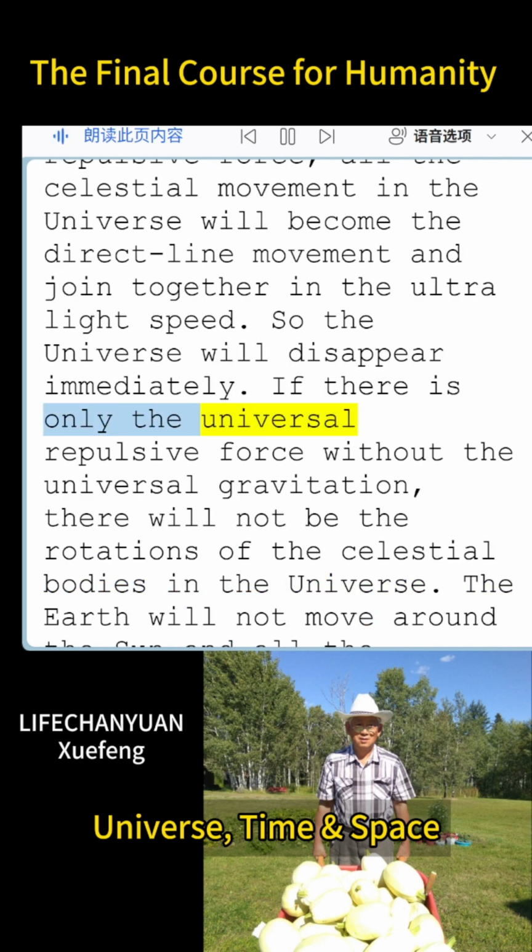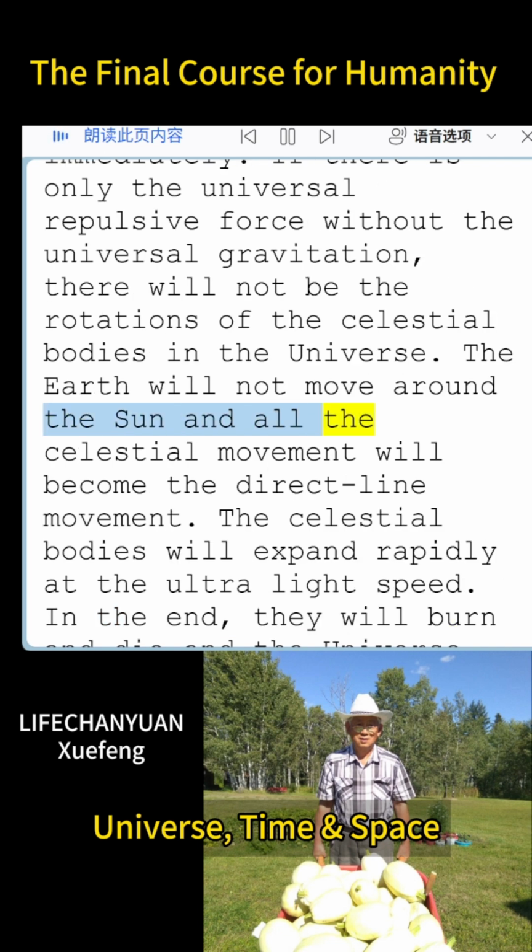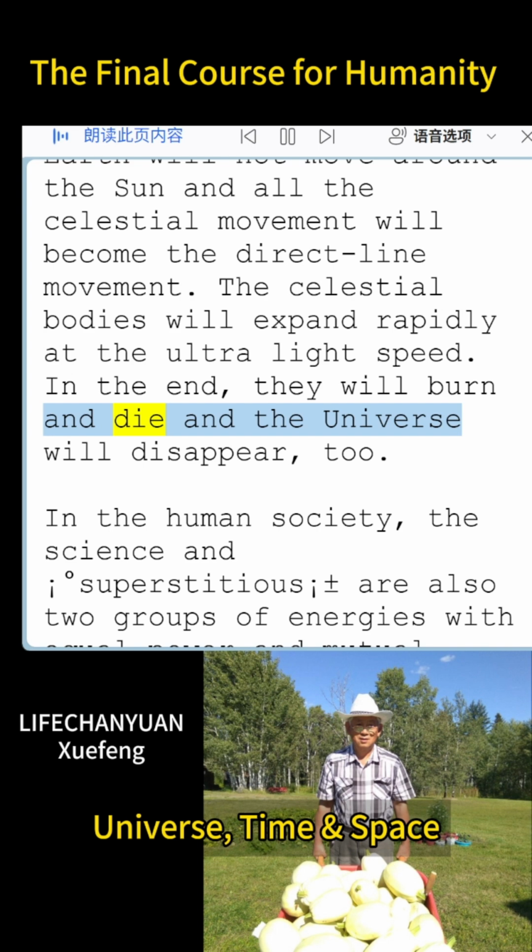If there is only the universal repulsive force without the universal gravitation, there will not be the rotations of the celestial bodies in the universe. The Earth will not move around the Sun and all the celestial movement will become the direct line movement. The celestial bodies will expand rapidly at the ultralight speed. In the end, they will burn and die and the universe will disappear, too.